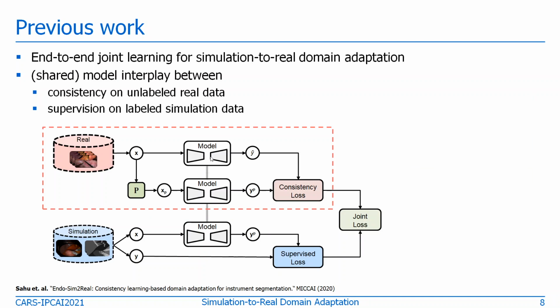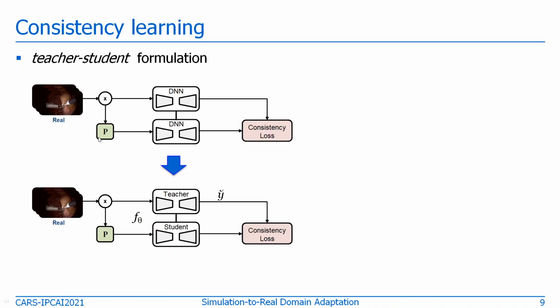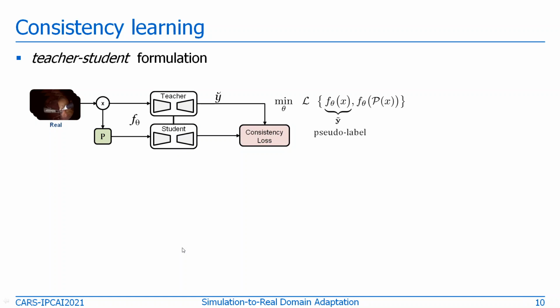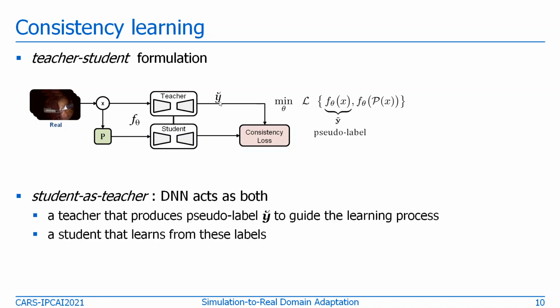Let's see how the consistency learning part here provides supervisory signals and how we can improve on it. Here we just assign different names to the consistency learning part, the teacher and student, for easier understanding. In this formulation of teacher-student, the teacher is the one who actually produces pseudo labels, similar to supervised learning for supervision, and the student is the network that learns from these pseudo labels.